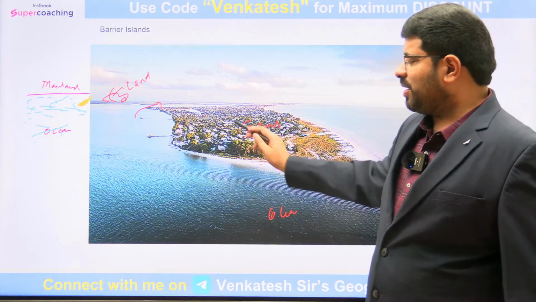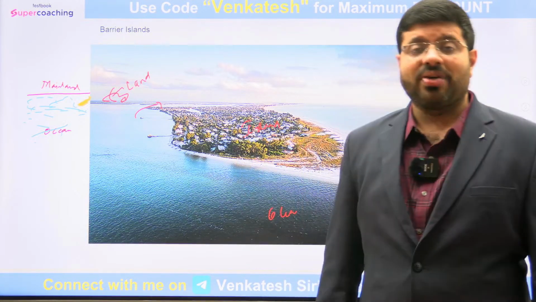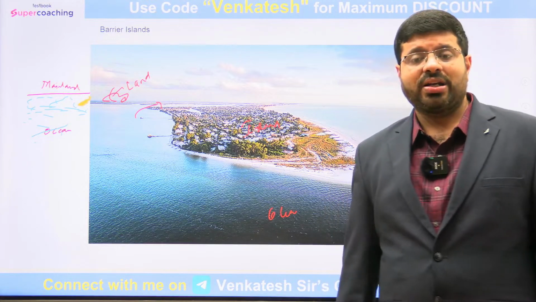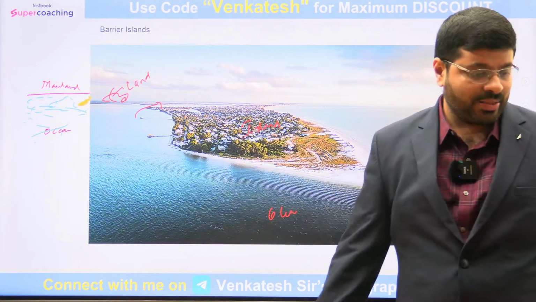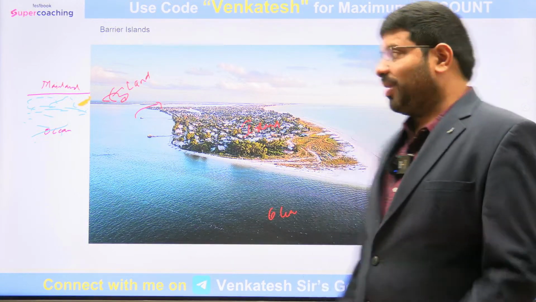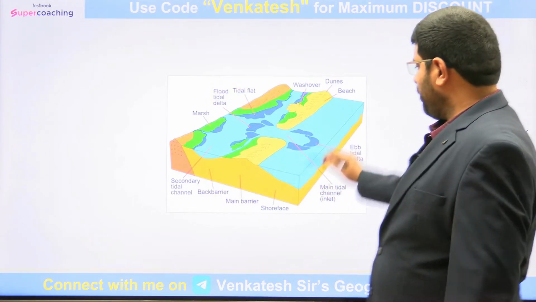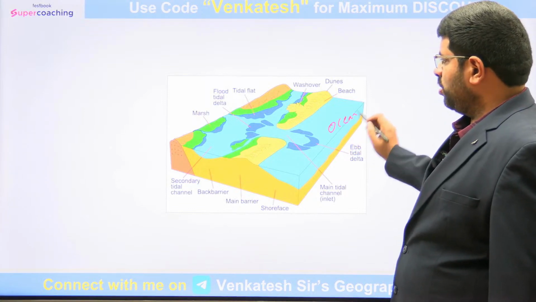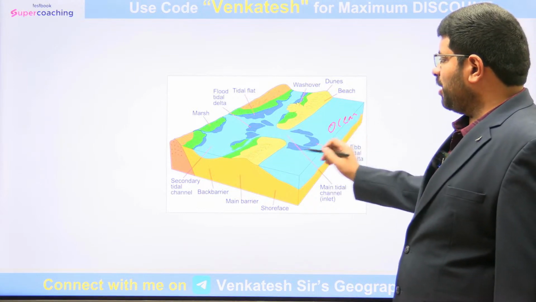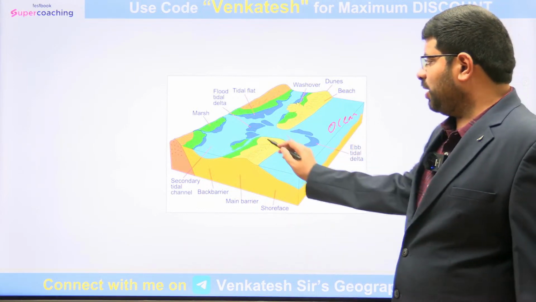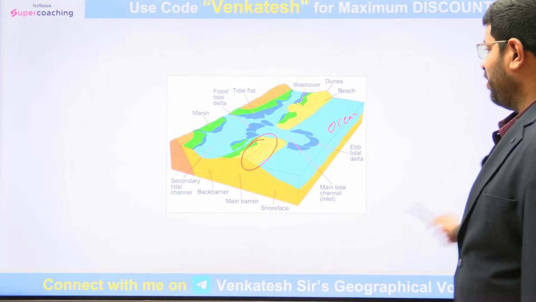Slowly the buildings have also been constructed and people are living there. They would be vulnerable to sea level rise in the future, definitely, but as of now they have a beautiful structure. These are what we call barrier islands. Then as you move further, this is the main ocean, and you can see the wash over, the sand moving. Because of that, slowly they will be depositing some sand, and that can turn into a barrier island. Sandbars, spits and all these kinds of things.